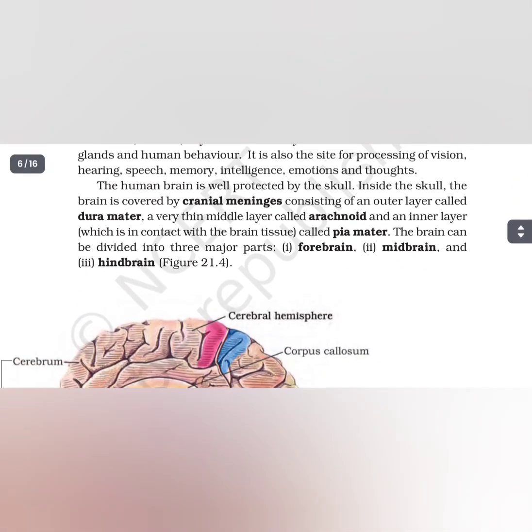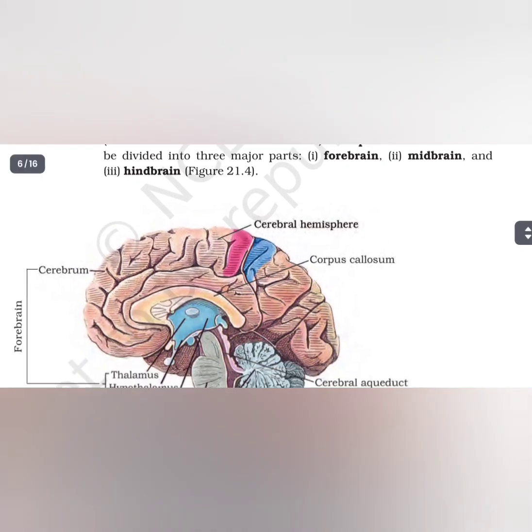The human brain is well protected by the skull. Inside the skull, the brain is covered by cranial meninges, consisting of an outer layer called dura mater, a very thin middle layer called arachnoid, and an inner layer which is in contact with the brain tissue called pia mater. The brain can be divided into three major parts: forebrain, midbrain, and hindbrain.